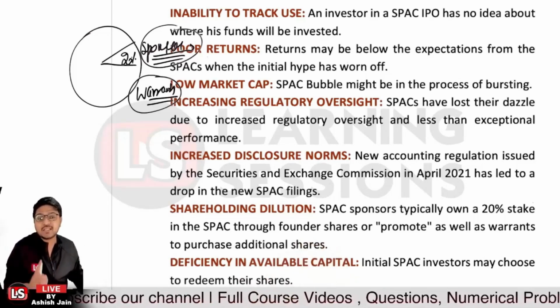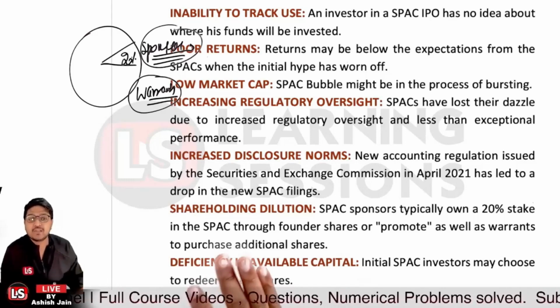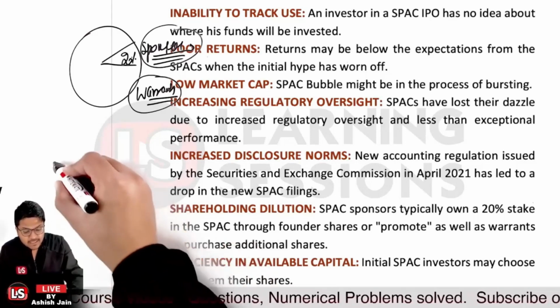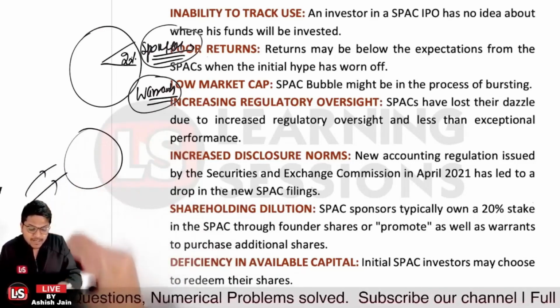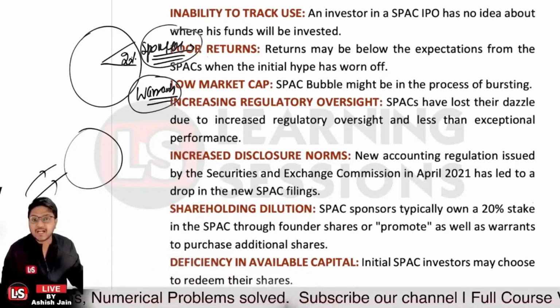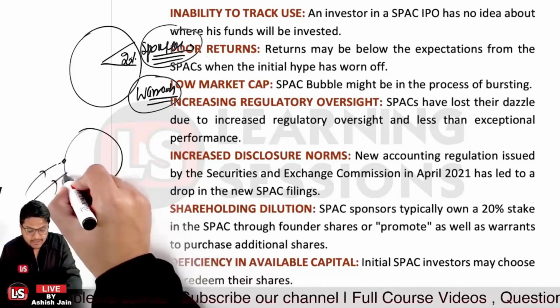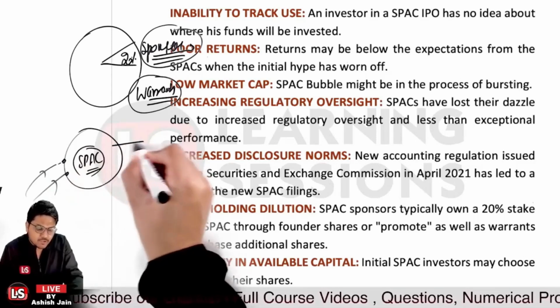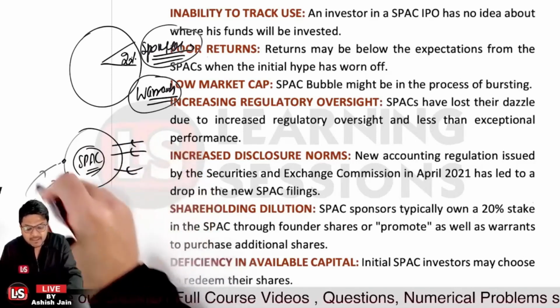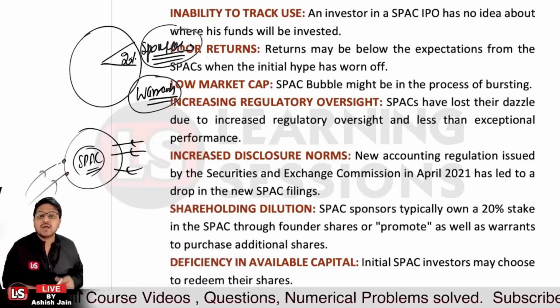And for the deficiency in available capital, initial SPAC investors may choose to redeem their shares. Let's say when we started a SPAC, the initial investors poured their money into the SPAC because the company had to be registered and other expenses had to be met. They invested money which is taken as a debt by the SPAC, and when the SPAC was formed, the IPO was issued and the funds were generated, the initial investors or promoters may redeem their shares.